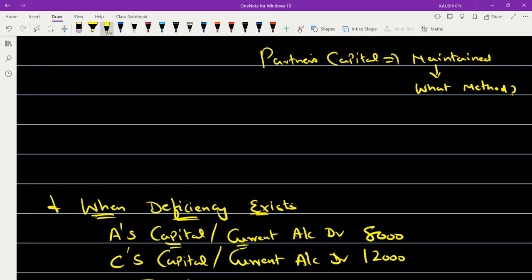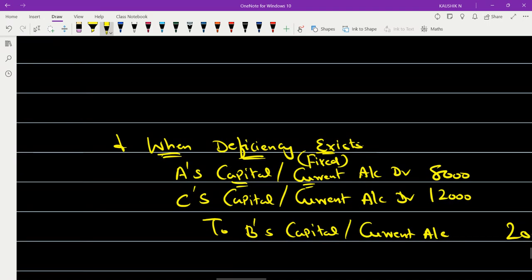If they are using fixed capital, then the current account will come into the picture. Current account will be used when you are following fixed capital. Suppose you are following fluctuating capital, then the capital account will be used. Since we don't know what method is given in the question, generally we use capital or current account.